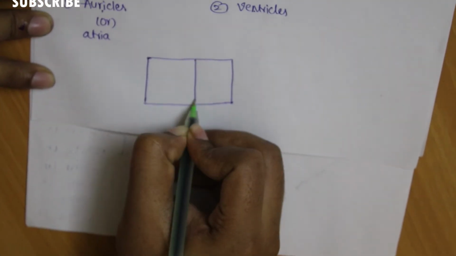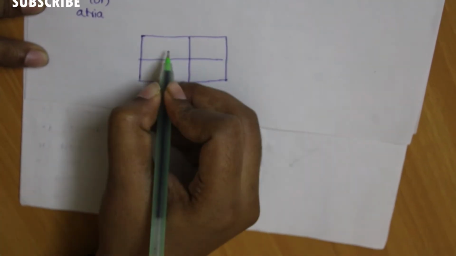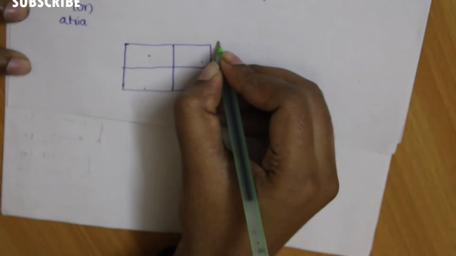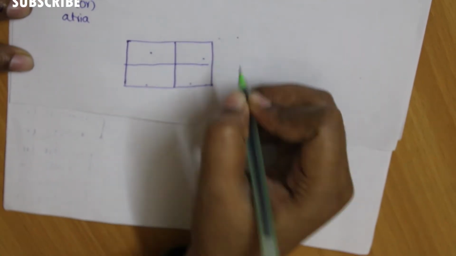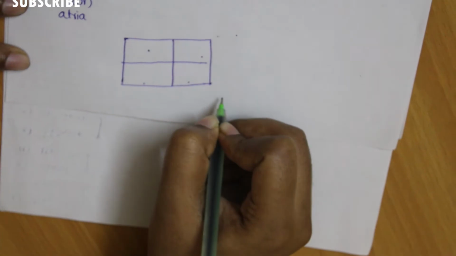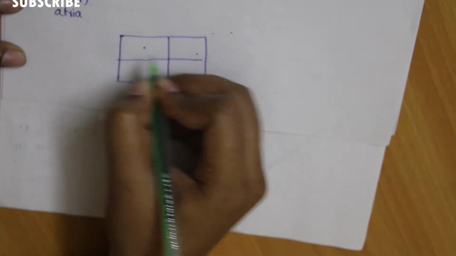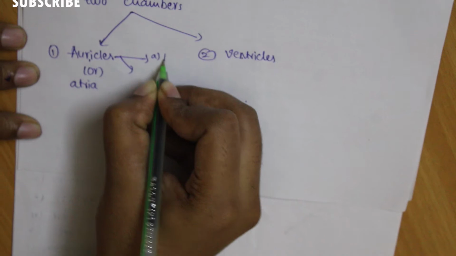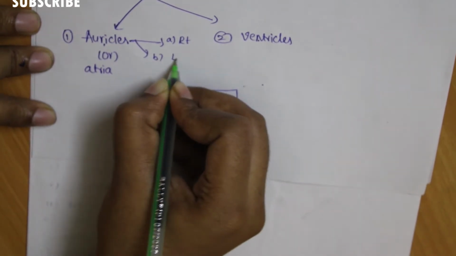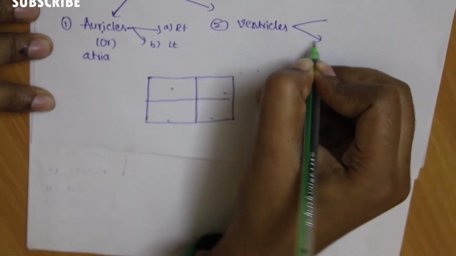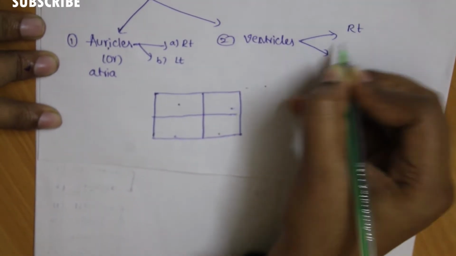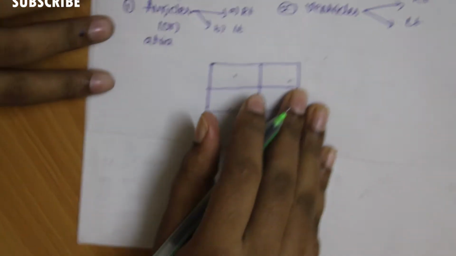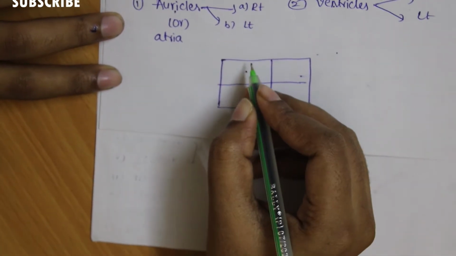These are the two upper chambers, called auricles, and the lower two chambers are called ventricles. Auricles are divided into two types, the first one is the right and the second is the left. Ventricles are also divided into two, right and left. Here are the four chambers.